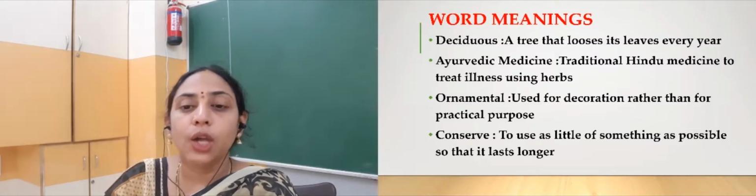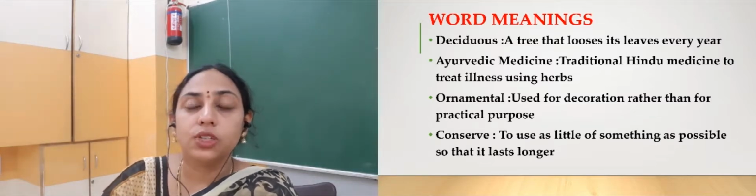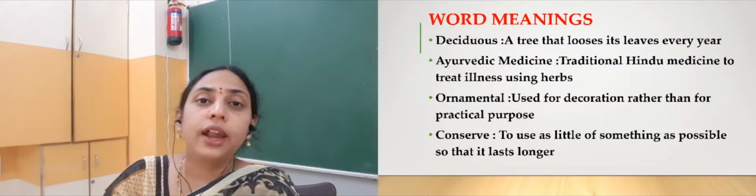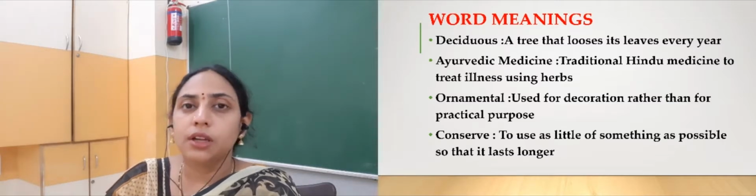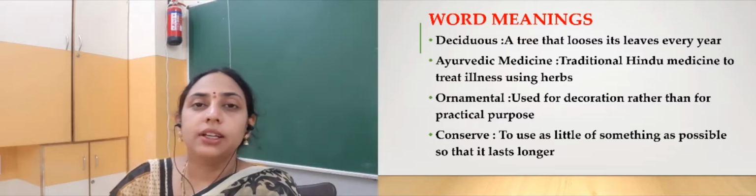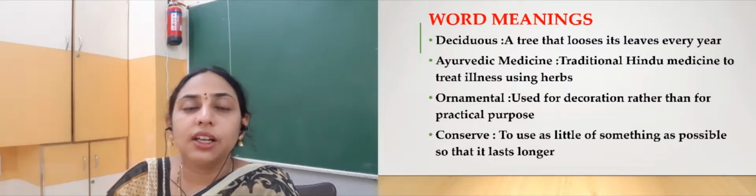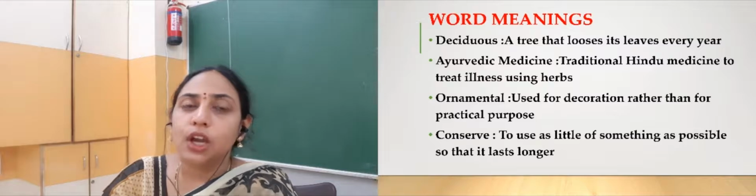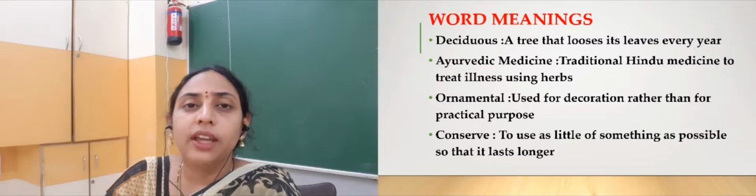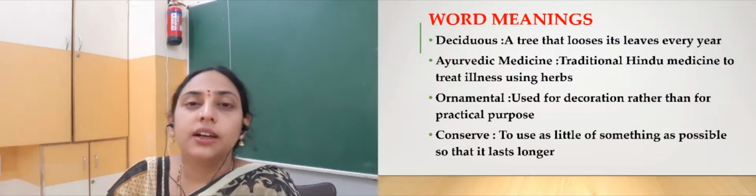So we know Ayurveda, we have here in Jamnagar the topmost Ayurvedic college. That means they treat the different diseases, different illness of the people in a traditional way by using some herbs, some different types of food items and even doing some exercise. Ornamental, that means when something is used for decorative purpose other than their practical use, right. Then conserve, conserve means to use any particular thing in a minimum way so that it won't get exhausted and in future also we can get them. So that is conserve, right.